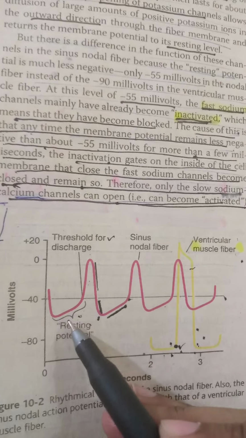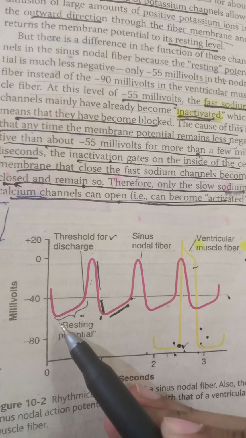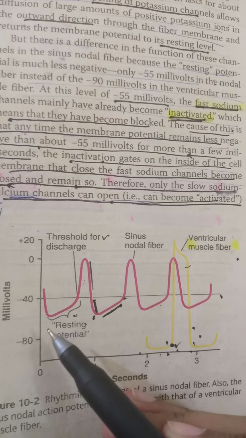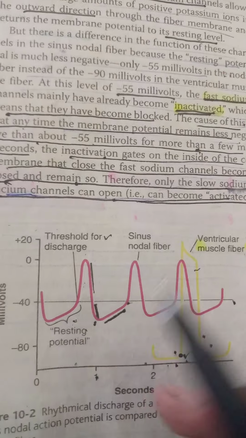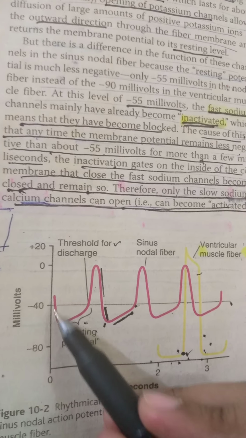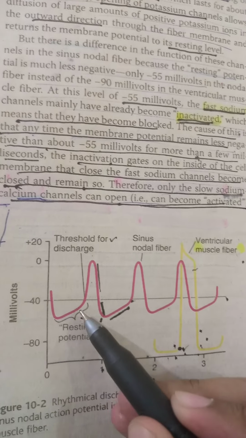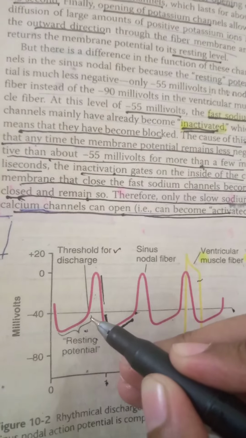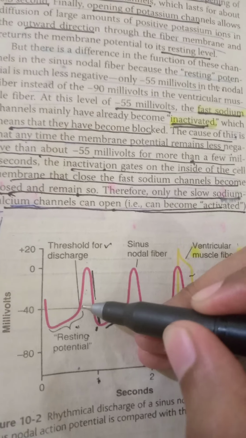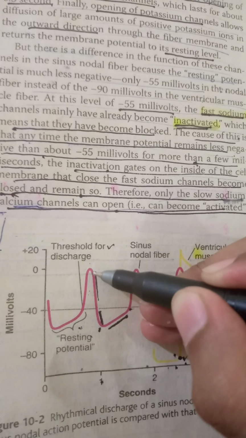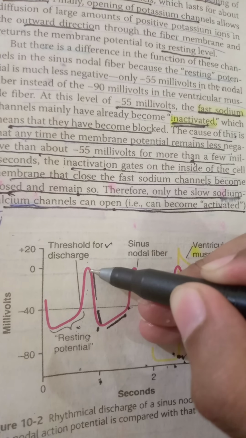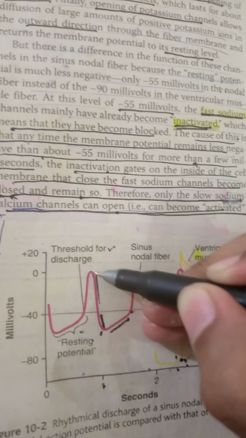Here, the resting potential is less because of the natural leakiness of sodium and calcium ions from the slow sodium and calcium channels, which lead to the incoming of these positive ions into the cell, and the potential will become less negative. At minus 45 millivolts, there occurs threshold for the discharge of electric impulse. After that, there occurs the opening of slow sodium and calcium channels, which lead to its action potential.